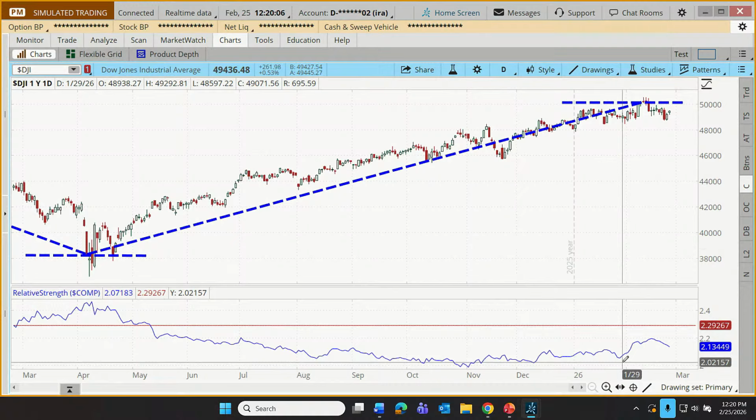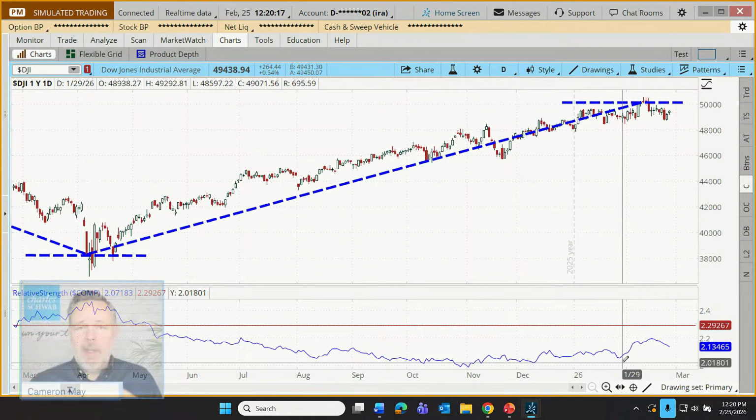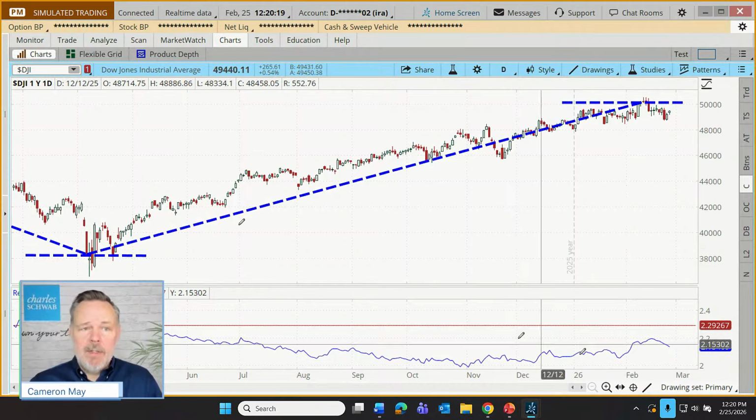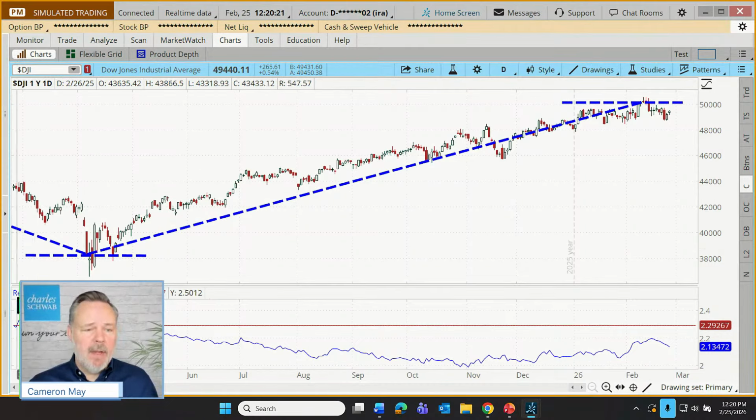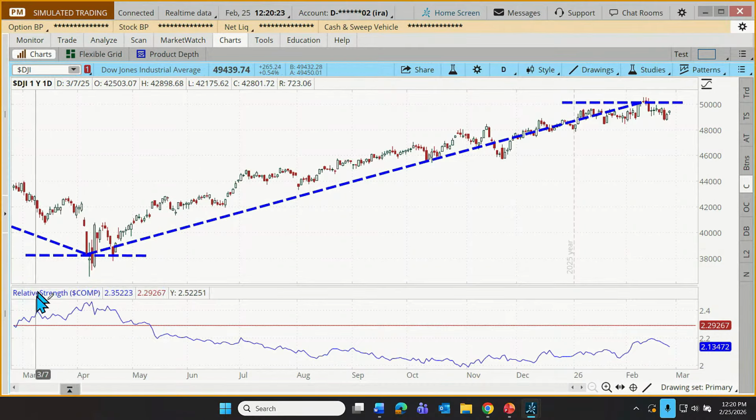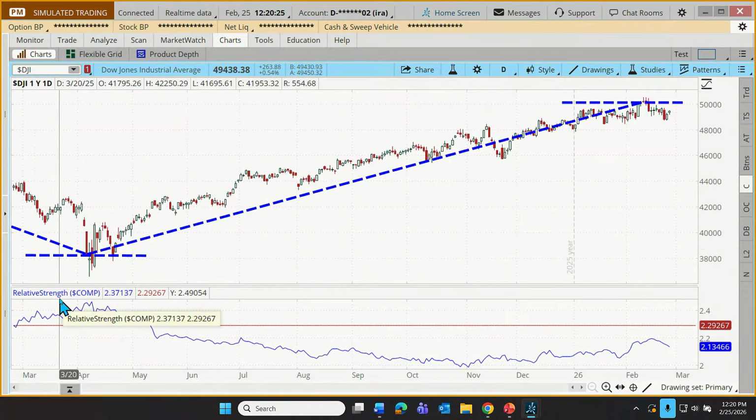Neela just asked a good question. What's the difference between this and RSI? I will just say there is a significant difference. They sound very similar. There's the relative strength index, which is RSI. Then there's a relative strength indicator, which is just plain old relative strength. You can see right here it says relative strength. It doesn't say RSI or relative strength index. They are different. I'll just leave it at that.